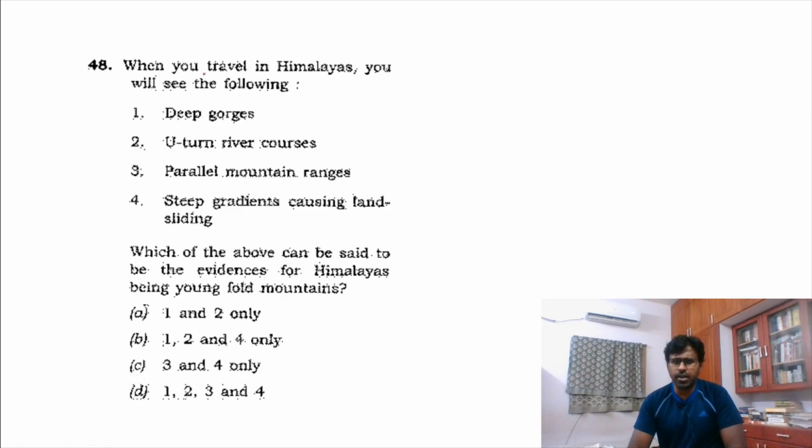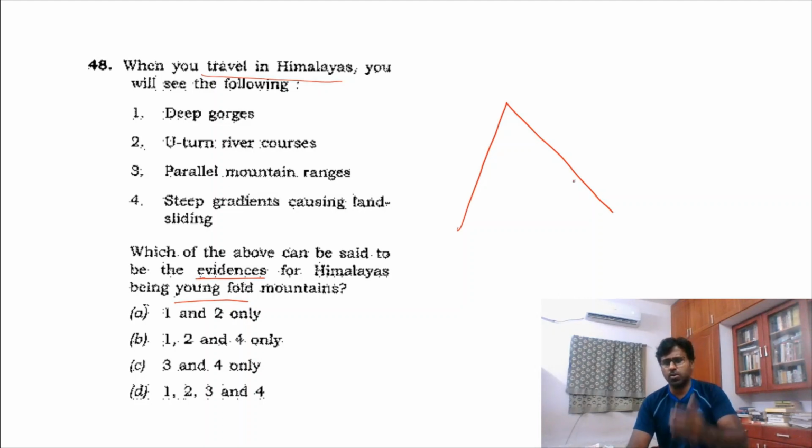So when you travel to the Himalayas, which of the following will you see as evidence of young fold mountains? When young fold mountains are formed, they are steep, and as a result the rivers are very fast. So this will be true: deep gorges, U-turn river courses.